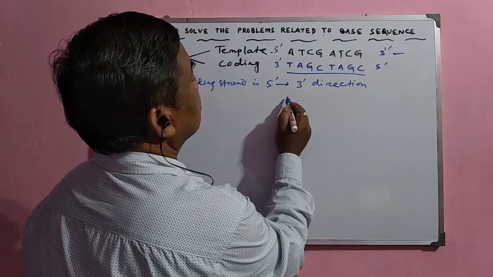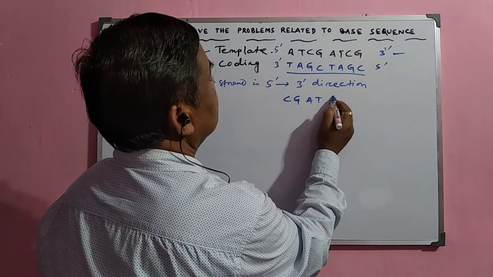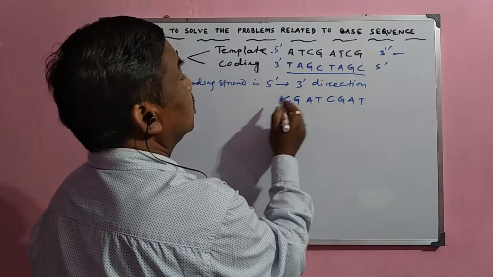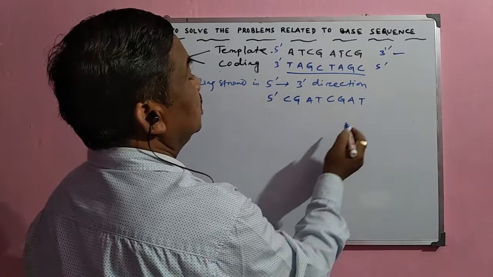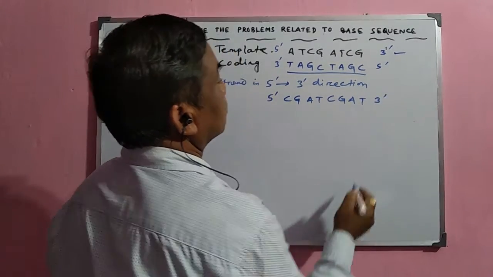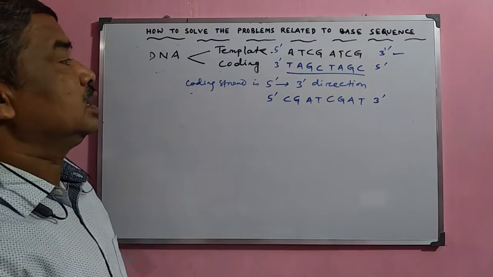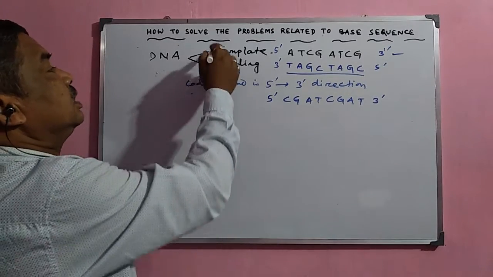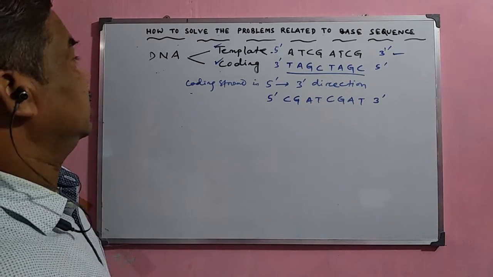It will be C, G, A, T, C, G, A, T. So this will be your direction, because here it is the 5' direction and here it is the 3' direction. So in this way, you can easily write the template strand and coding strand, and if the coding strand is given, then you can write the template strand, and the direction you can easily manage.